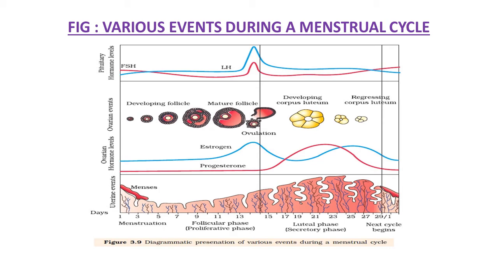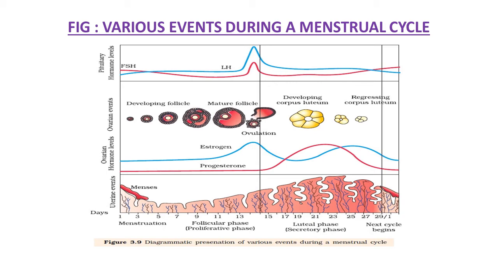Mainly 3 phases are here. First, the menstruation phase. Second, the follicular phase, also known as the proliferative phase. Third, the luteal phase, meaning the secretory phase of this cycle. After all 3 phases are over, the next cycle begins. So you can see here 3 phases or events during the 1 to 28 or 29 day cycle, and again after 28 to 29 days the same events are observed in the human female.